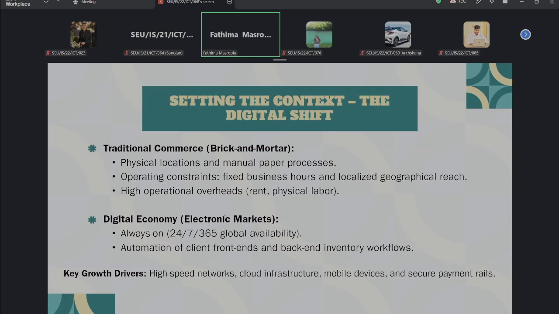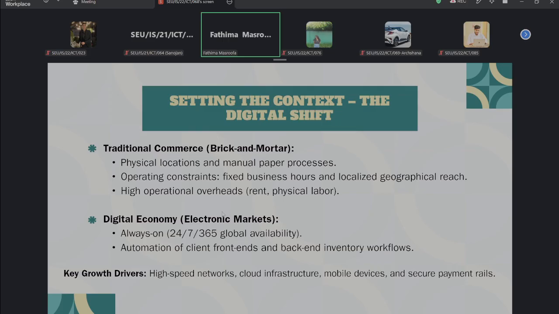And there is also geographical limitation. That means physical stores mainly serve customers who can reach that location. When it is near, then only we can buy. But with online services, even if it is far away, we can purchase things by using the online platform, right? And also there are high operational overheads.